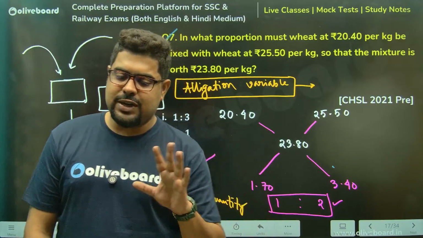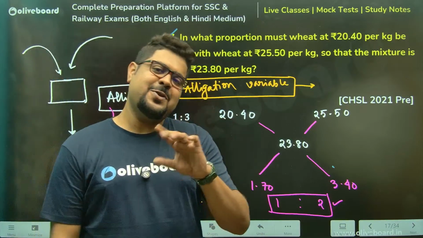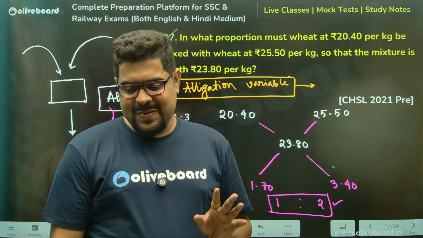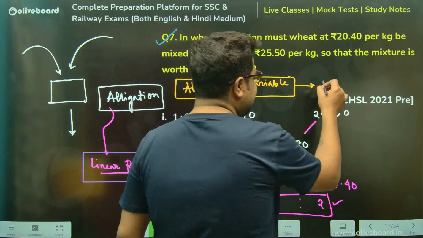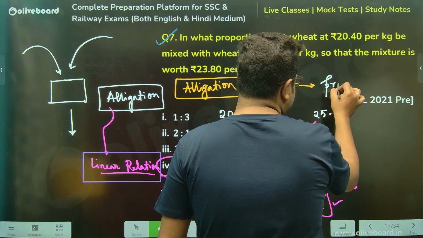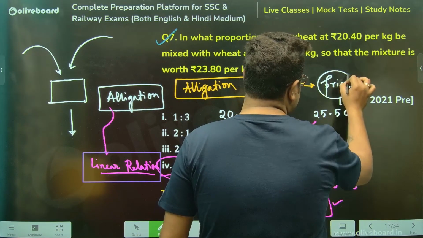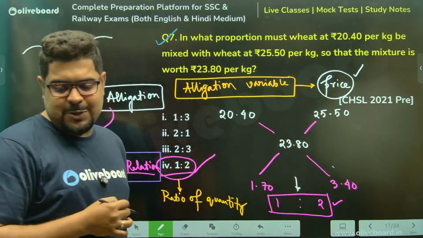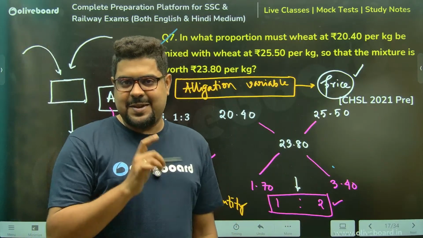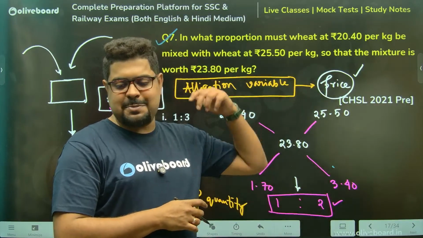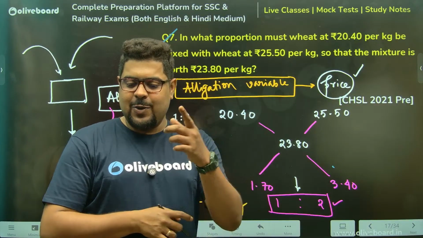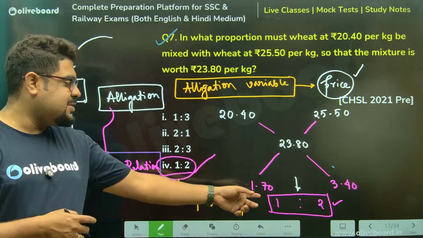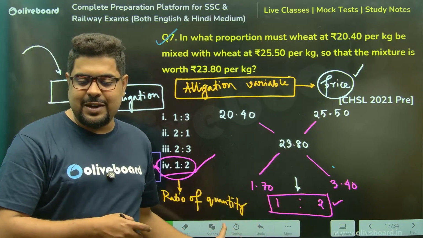99% students don't understand how allegation works. They only know how to apply it. Yes, you will say, sir, price. So you have applied your allegation on price. So your output of 1:2 must be the price ratio, because the variable is price. So how in the world are you saying this is not price ratio, this is quantity ratio?